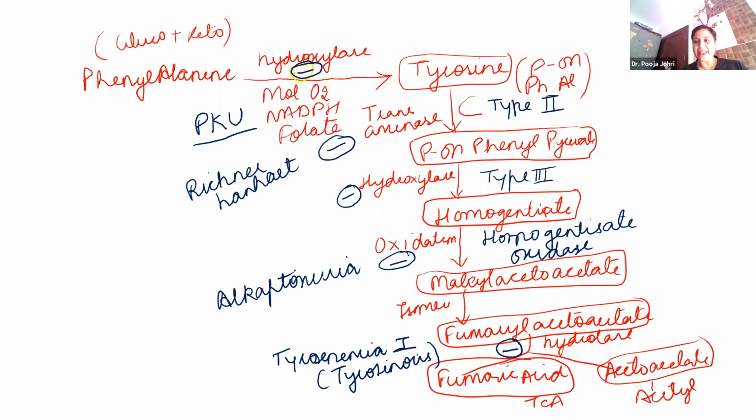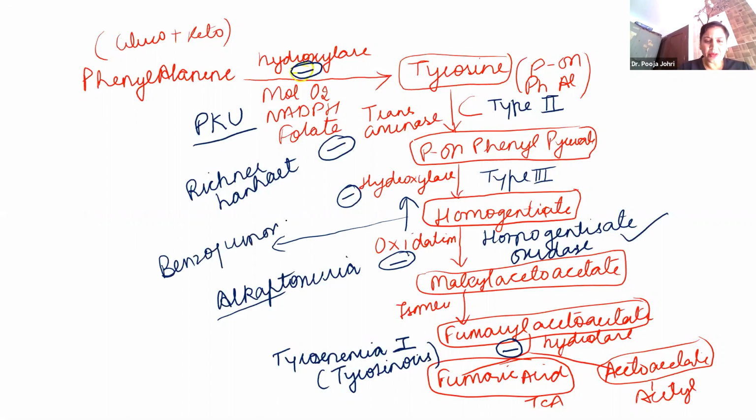What the question is saying is that there is calcification and the diagnosis is that Benedict's test is positive. This is very important. So there is actually formation of this alkapton type of substance. How can you correlate this? If there is deficiency of the enzyme homogentisate oxidase, there is increased concentration of homogentisate. If the concentration of homogentisate increases, it has to be metabolized somewhere else. So this homogentisate will actually be converted into